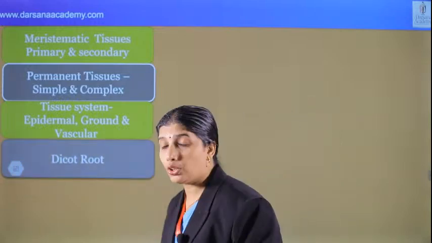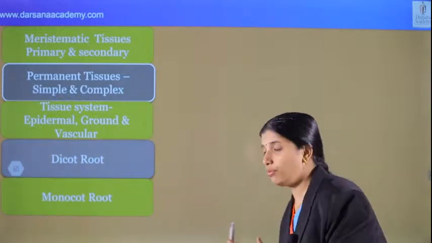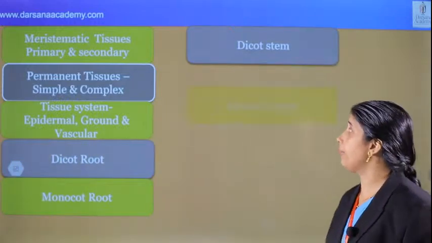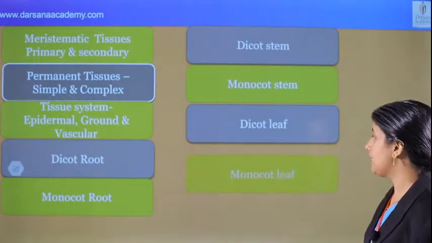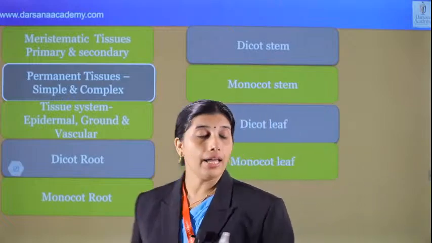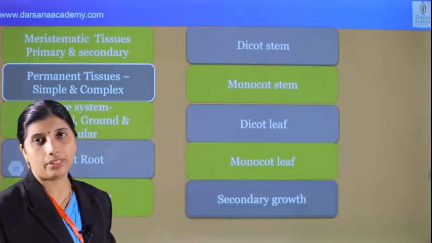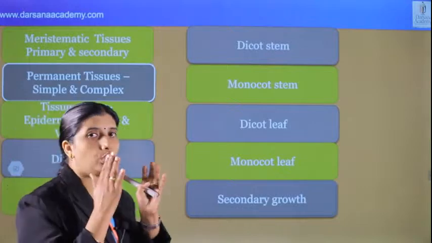And also the dicot root, then we can see the anatomy of monocot root, then dicot stem and monocot stem, then dicot leaf and its anatomy. And also we can see that monocot leaf is also there, and also secondary growth. In order to study anatomy, just go through the diagram.